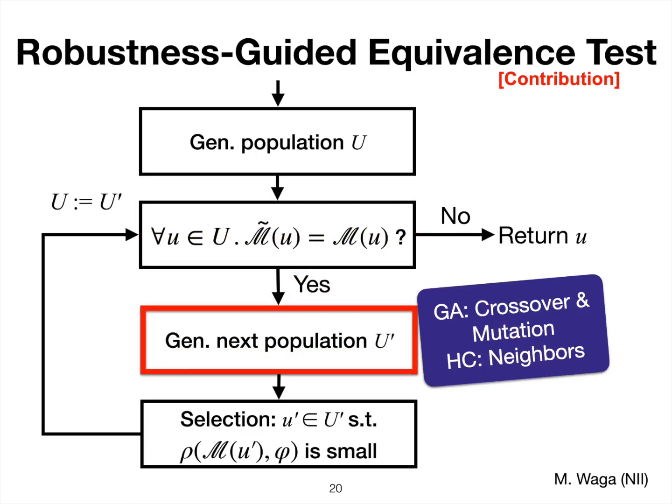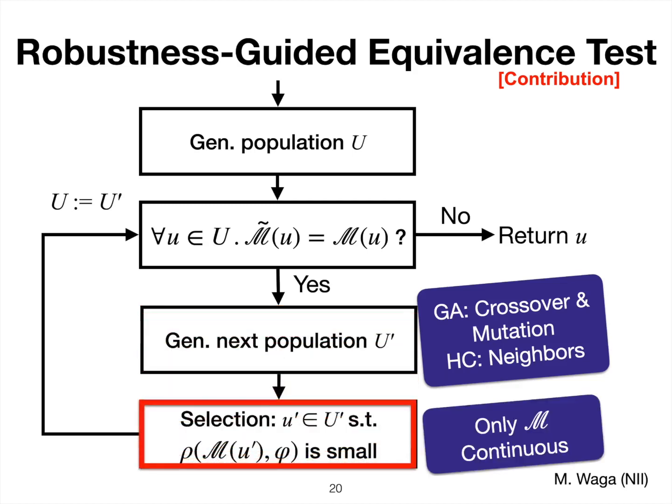So in the genetic algorithm, we use the standard crossover and mutation, and in hill climbing, we just take the neighborhood points. But then we generate the next candidate populations, and then we do the selection, which is also really similar to the usual genetic algorithm.